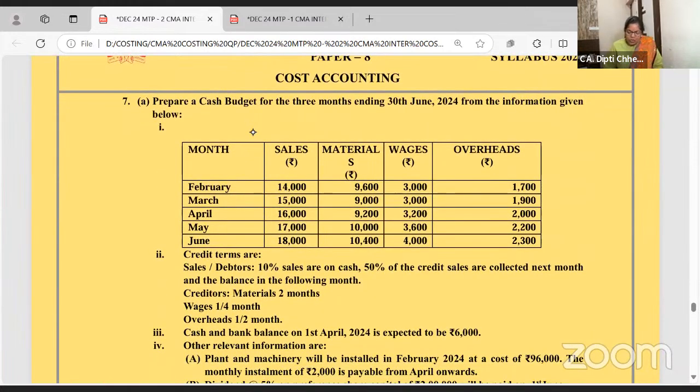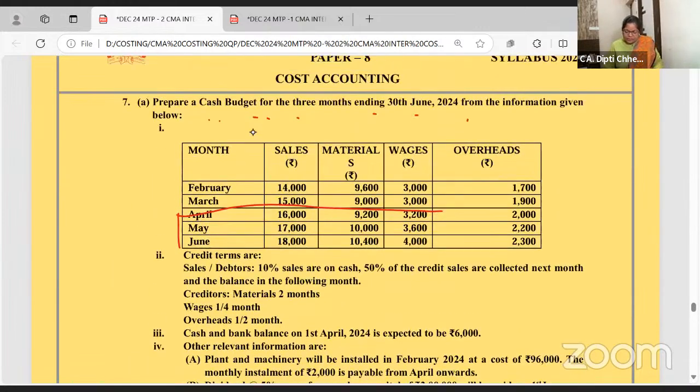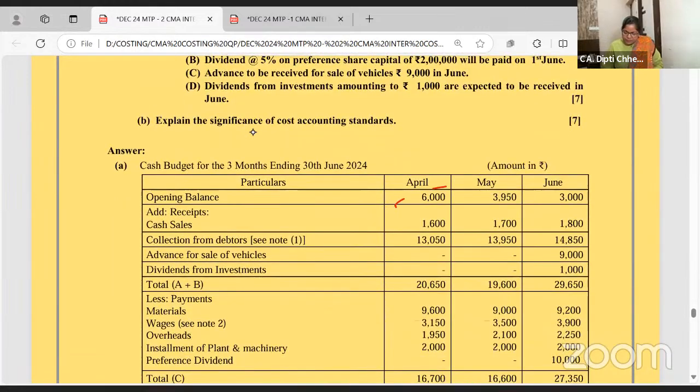And last one now, cash budget. Prepare a cash budget for 3 months. It's a very nice question. In a cash budget, if they ask you for 3 months, they will always give you details for 1 or 2 extra months, because the last 2 months' payment is received now and all. So prepare a vertical cash budget. Opening cash is given to you, 6,000.